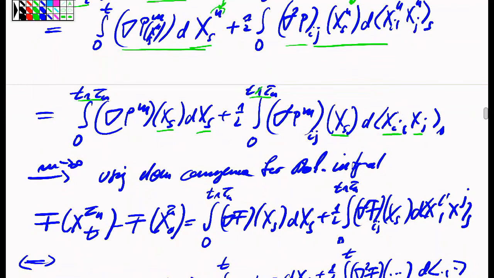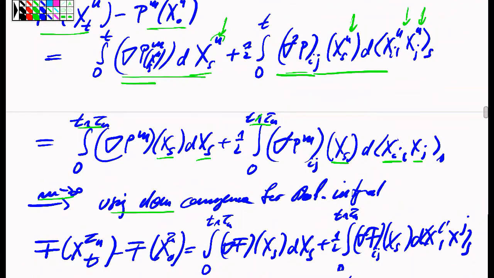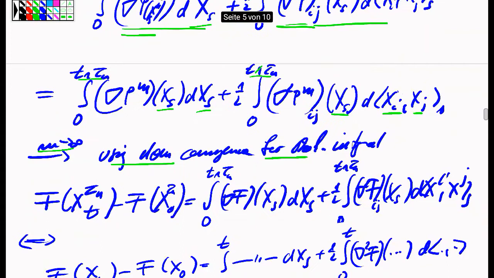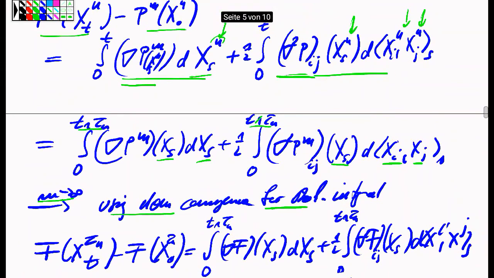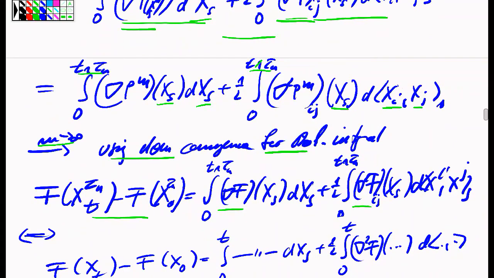Okay, and now if we take this approximation index for the function f to infinity, or in other words, if we choose better and better polynomial approximations in the sense of the C2 norm, which in particular implies that also the derivatives of the polynomials converge to the corresponding derivatives of first and second order of the function f, then by dominated convergence for stochastic integration, for instance, we see that all of these integral terms on the right-hand side of this equality converge to the corresponding integrals where the function f appears with its derivatives, and on the left-hand side by pointwise convergence alone. We, of course, can also pass to the limit.